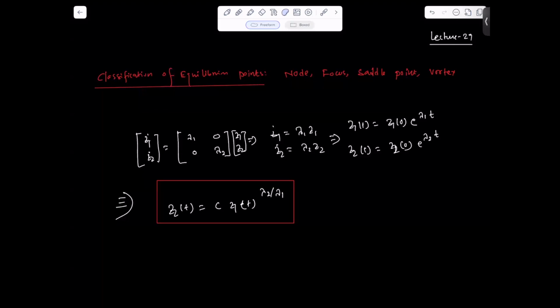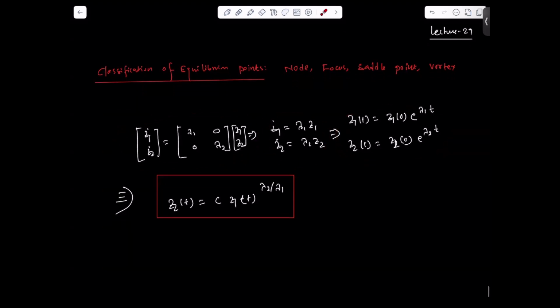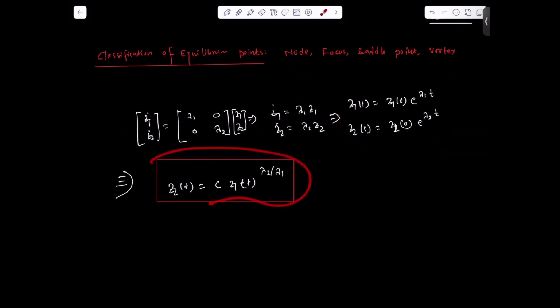In the last lecture, we came up with the equation in this form, and this is the solution of this system. Because the system is in decoupled form, from the decoupled equation we can write the decoupled equation dynamics, and these are the solutions of the decoupled system. And this is the closed form of the system in terms of Z1, Z2, and the eigenvalues, lambda 1, lambda 2.